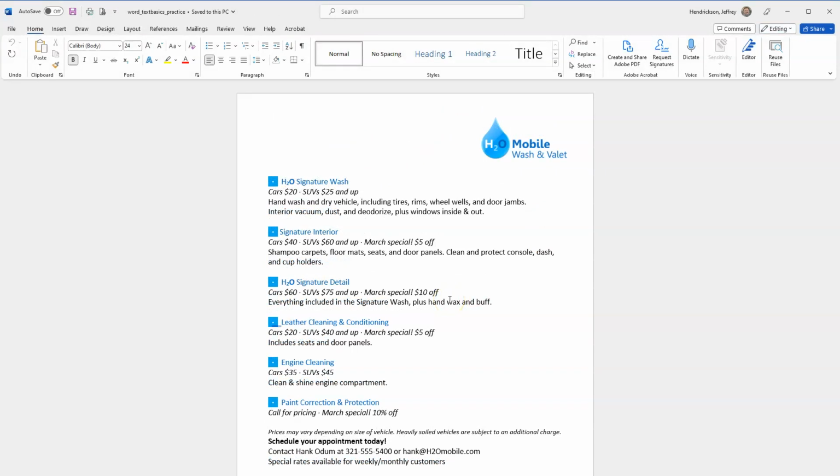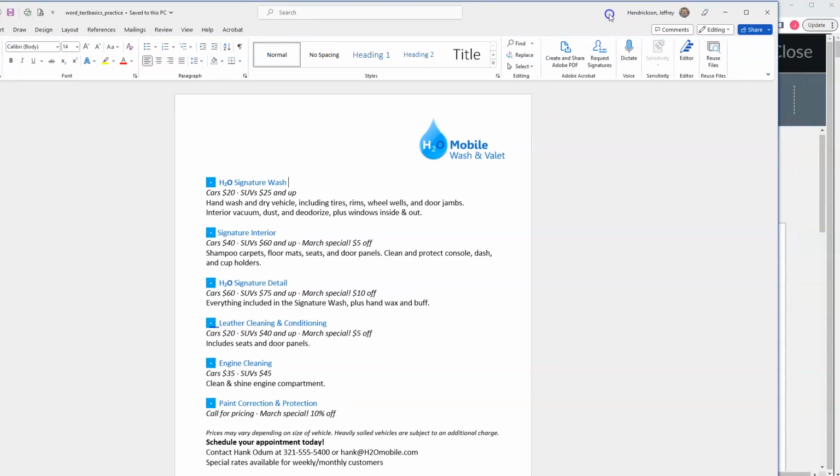Okay, so if you're pulling this up, and this is the full installed version of Word, that's the idea of this class, is that you're using this, you've installed Word, but I'll show you the online version, the Office 365 or Microsoft 365 or whatever they're calling it right now. It seems to change every so often. But we have this ribbon piece in here, and I don't want to talk too much about this because that's what the lessons are for. If you don't see these options, there's this little button over here on the far right. And if I click on this, you'll see ribbon display option. Oh, let me make this a little smaller. Hang on. See if I can do that real quick. In fact, I'll just drag this over.